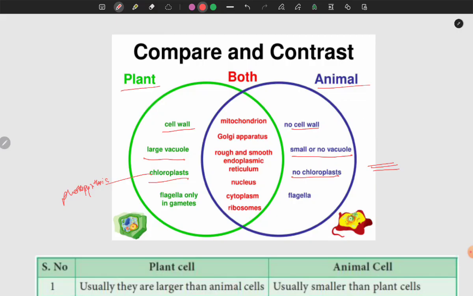Flagella are present only in gametes of plants, while in animals flagella are present. The common things are mitochondria, Golgi apparatus, rough and smooth endoplasmic reticulum (RER and SER), nucleus, cytoplasm and ribosomes.